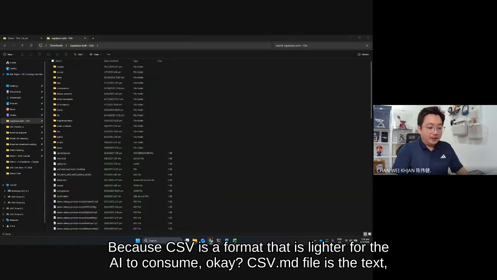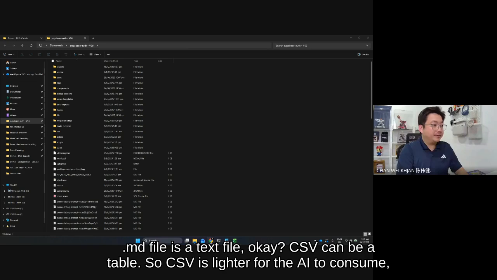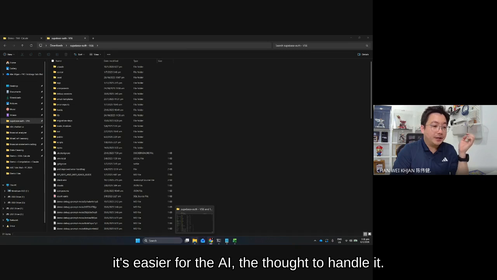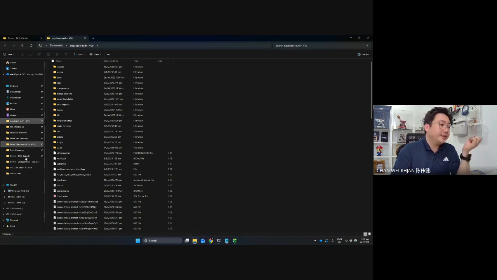A .md file is a text file. CSV can be a table, so CSV is lighter for the AI to consume. It's easier for the AI, the code, to handle it.